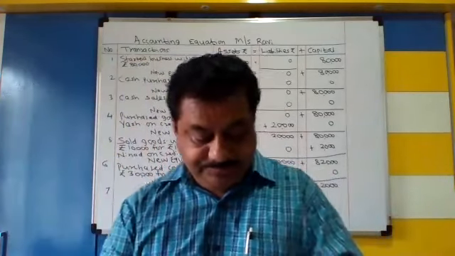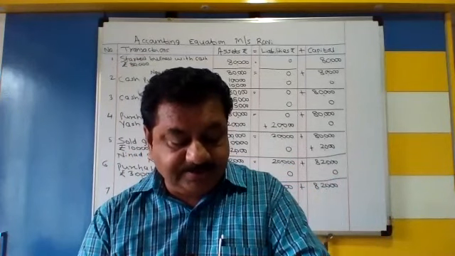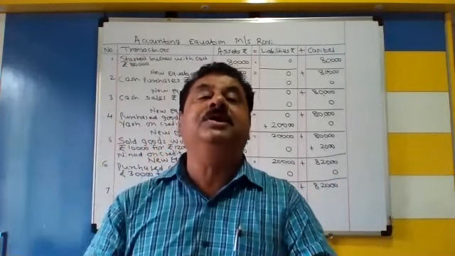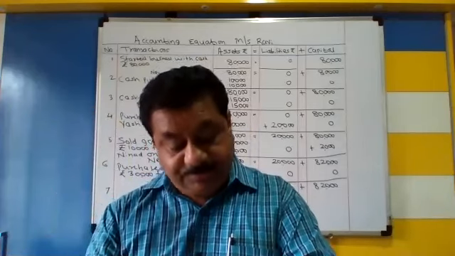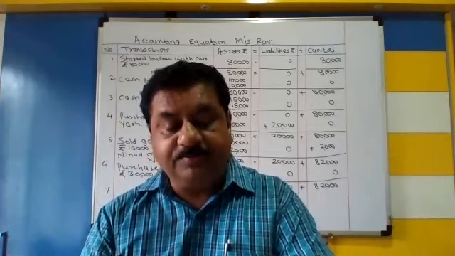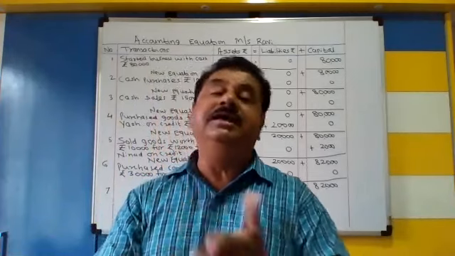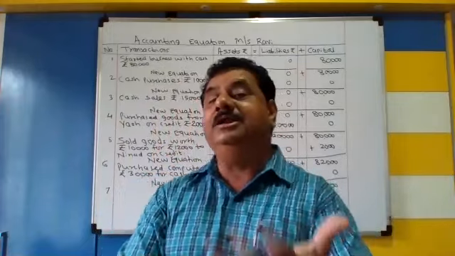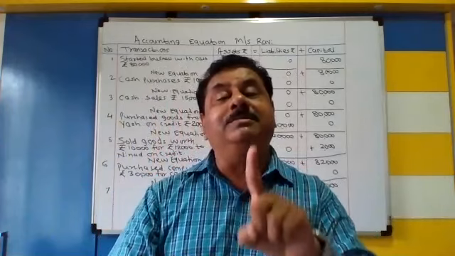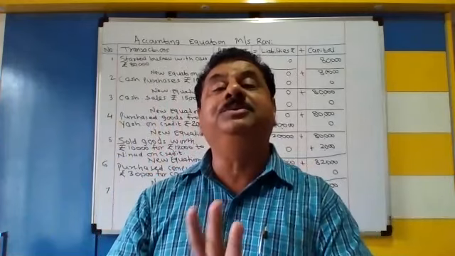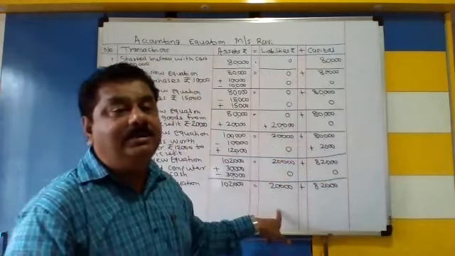Look at number 7. Purchase furniture worth rupees 25,000 on credit from Ramesh. By the way, the furniture is purchased from Ramesh on credit of 25,000. This is a furniture. Furniture हमारा क्या है? Asset है. लेकिन हमने credit के ऊपर लिया है. इसका मतलब liability भी हो गया because the amount is payable to Mr. Ramesh in future. Okay. तो आएगा asset में और liabilities में.